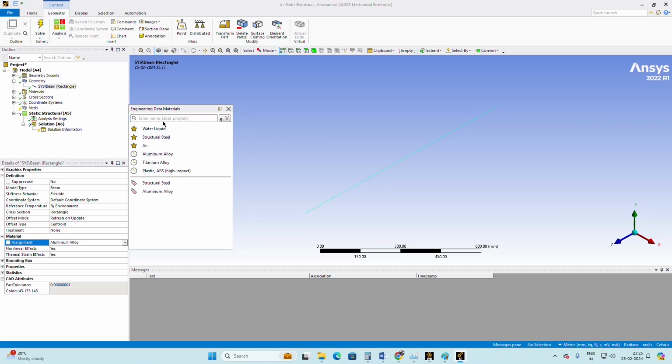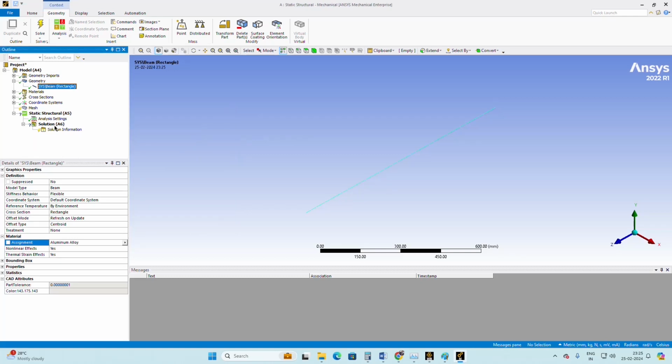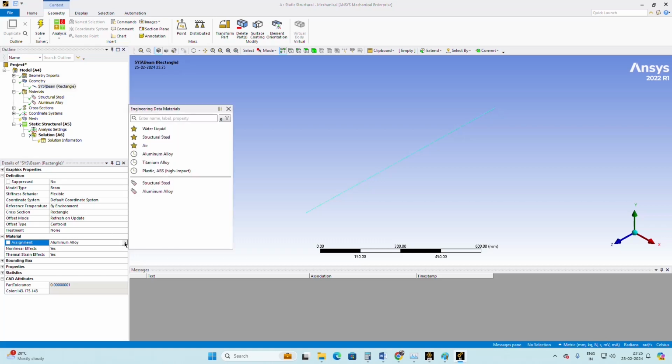If you want to apply new materials, like rubber, titanium, or plastic material, that is plastic ABS high impact, rubber material, you can apply that here itself. You can directly import it from the library here itself. So here I applied aluminum, and now I'm going back to steel itself.